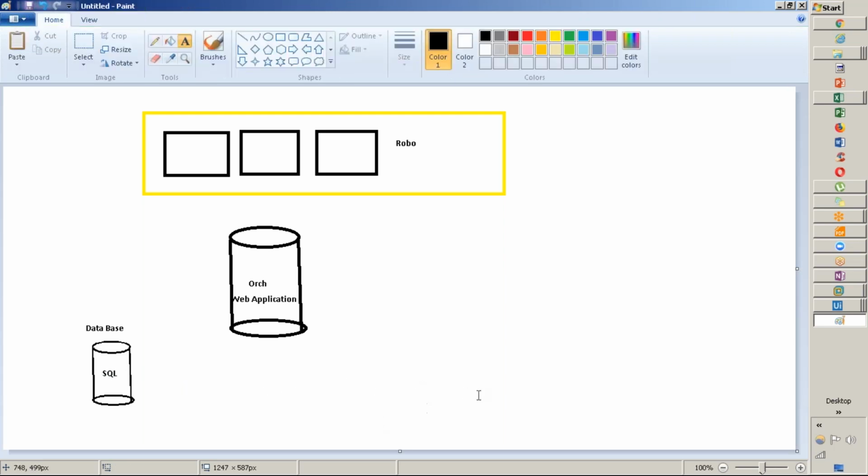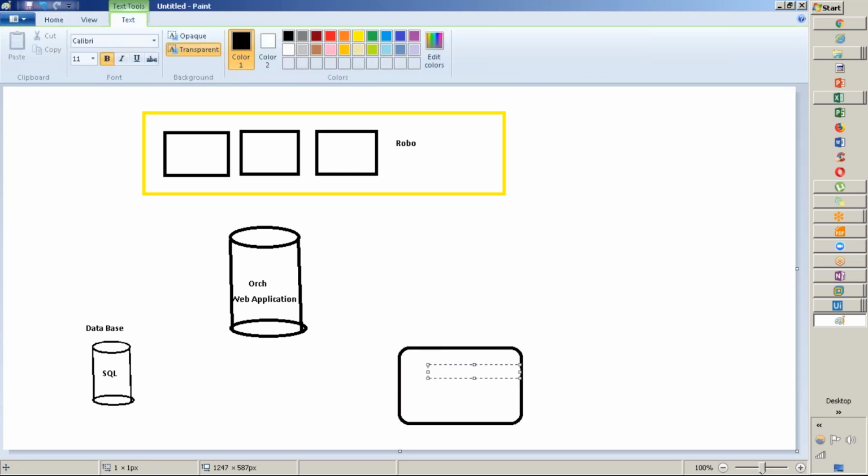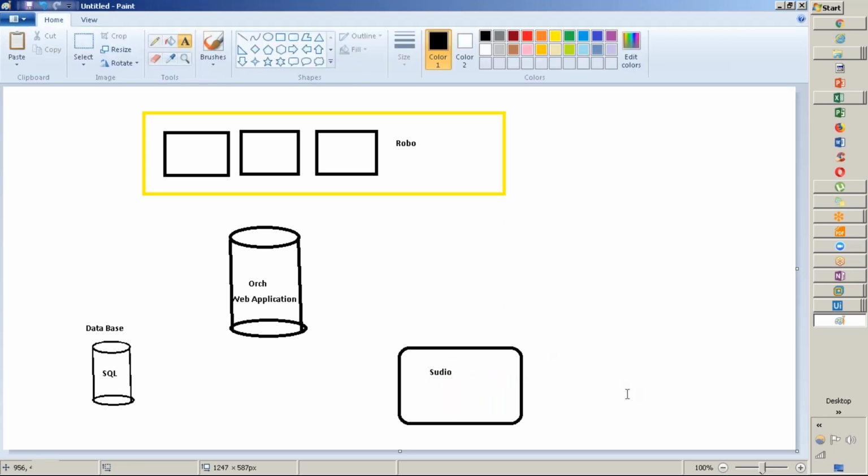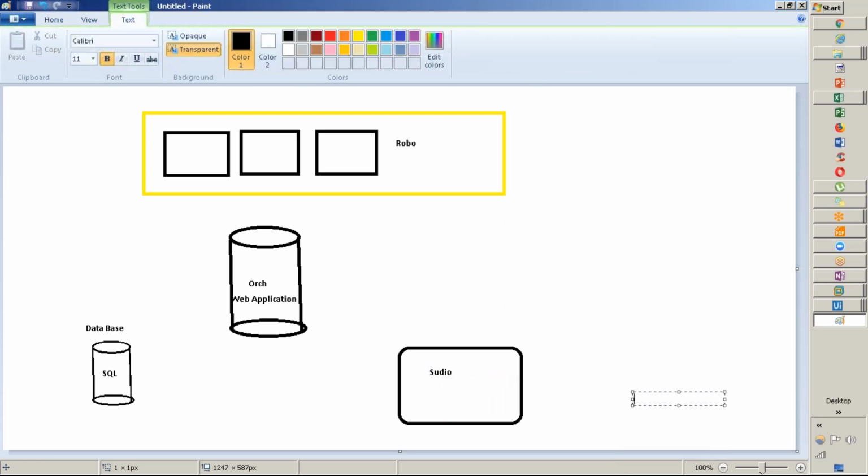Another part is the studio, where you develop your solution. So here I'll say this is the studio where you develop it. Now how all the studios are connected, that you need to observe.